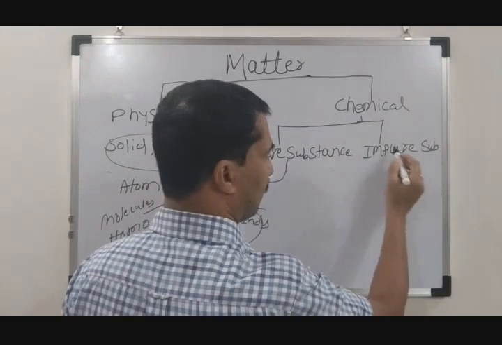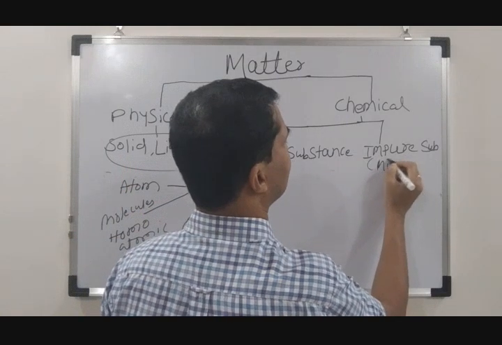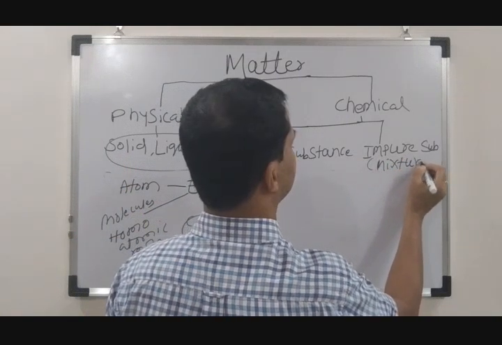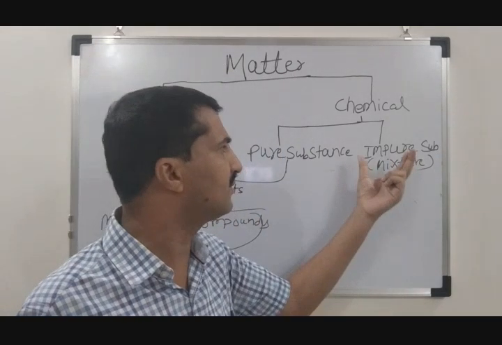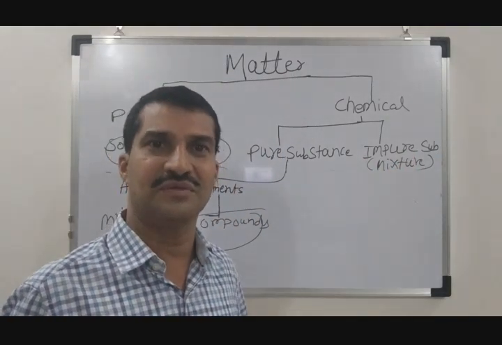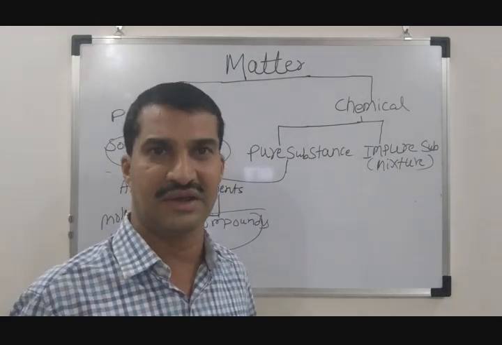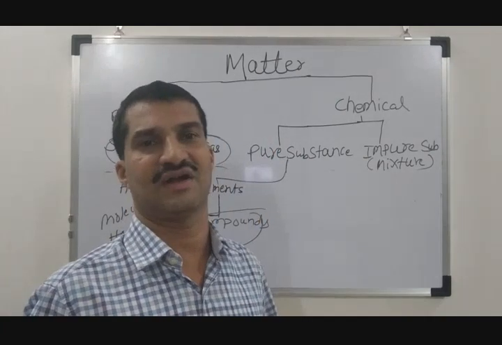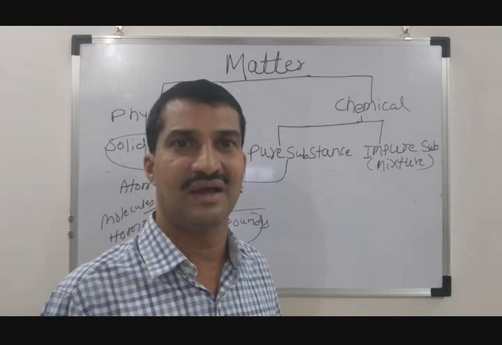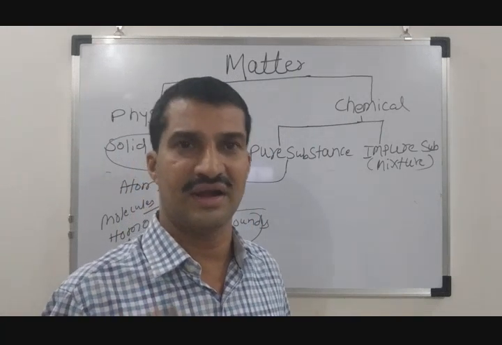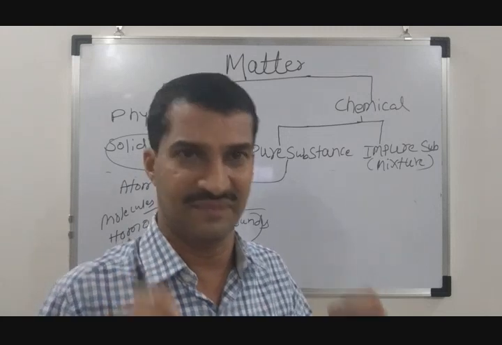Now, what about impure substance? Impure substance we can also call a mixture. So what do you mean by impure substance or mixture? The substance which is not pure, which is not there in its 100% purity, is called an impure substance. Whose purity level is less than 100, then it is called an impure substance, or we can call it a mixture.